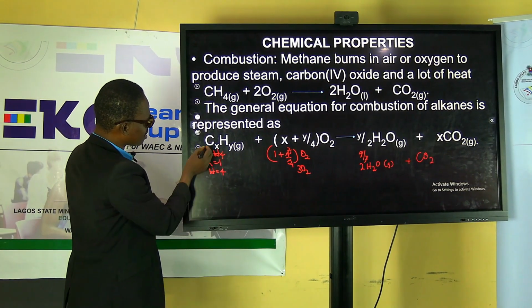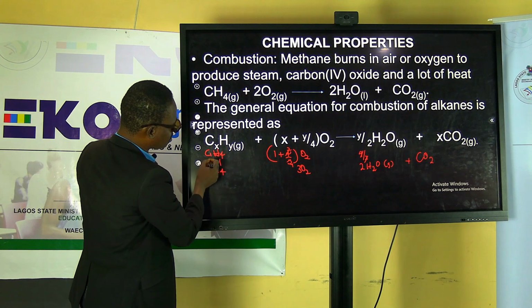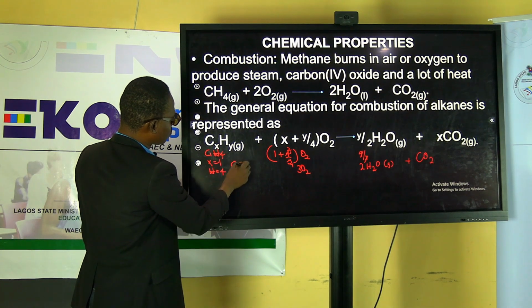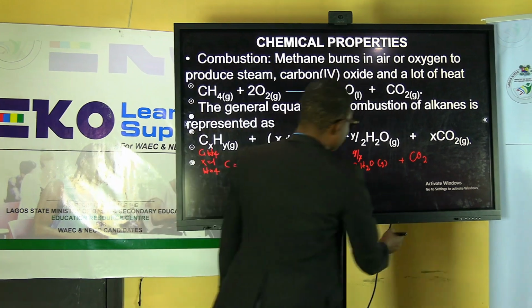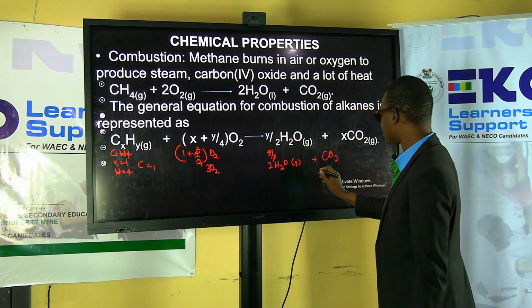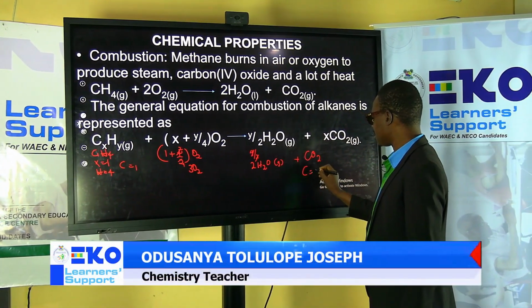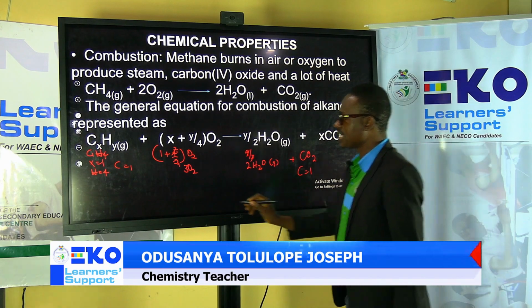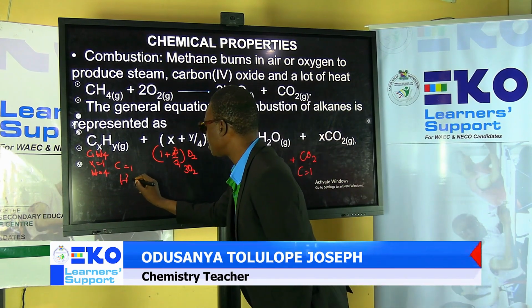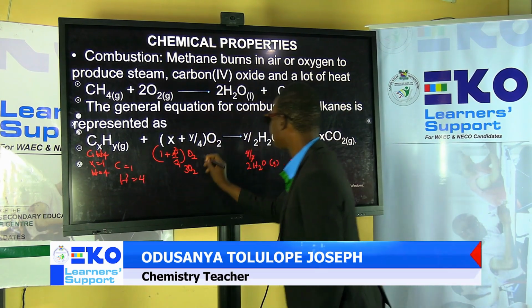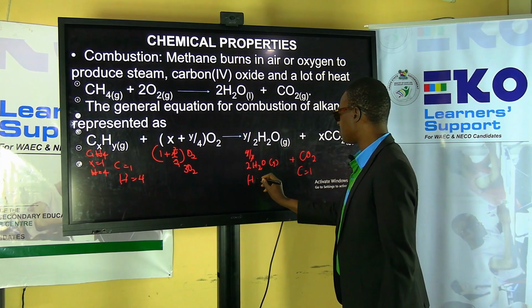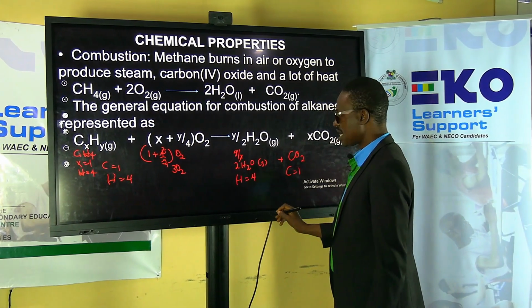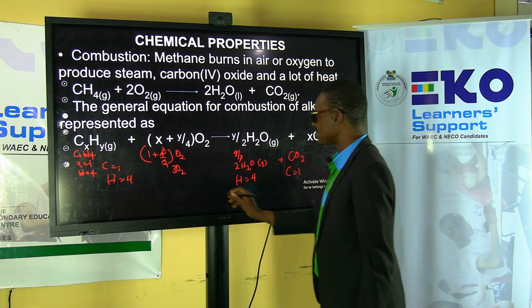Let's see. So we have, see, this carbon here is 1. So there's no carbon here. So there's carbon here. So the carbon here too is what? 1. That is balanced. Hydrogen here is equal to 4. So no hydrogen here. The hydrogen here is what? Equal to 4. That is balanced. But let's see oxygen.